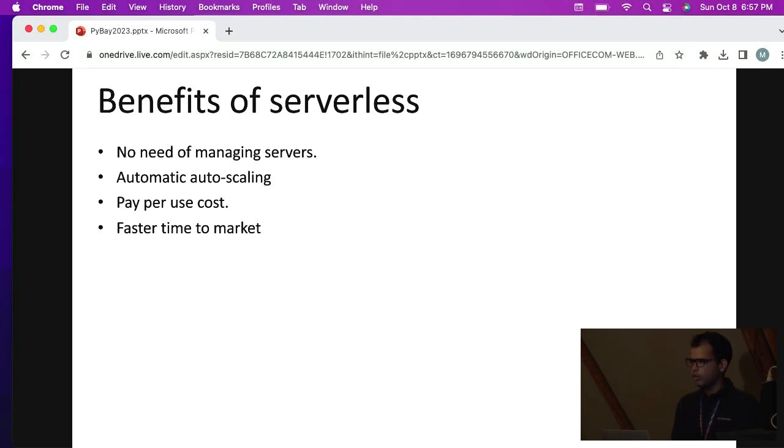Next is automatic auto scaling. Application developers don't need to worry about auto scaling. The serverless architecture automatically scales based on the client traffic. Third is pay per use cost, which means developers don't need to worry about paying money even when servers are not actually used. And fourth is faster time to market. Since there is going to be a lot of time saving in the development process, it would help companies and engineers to productionize their applications faster.